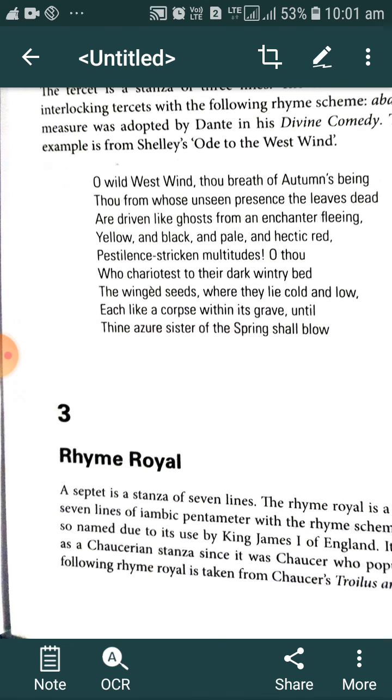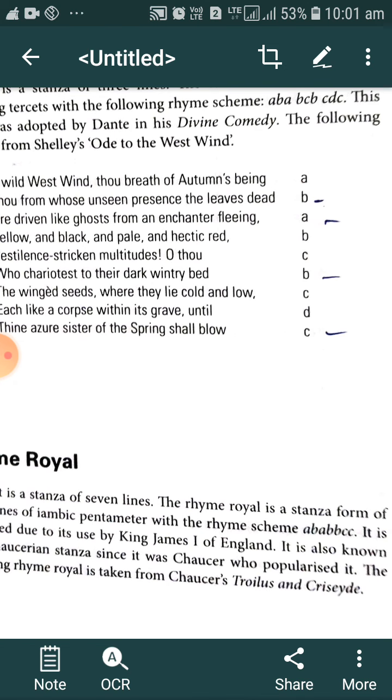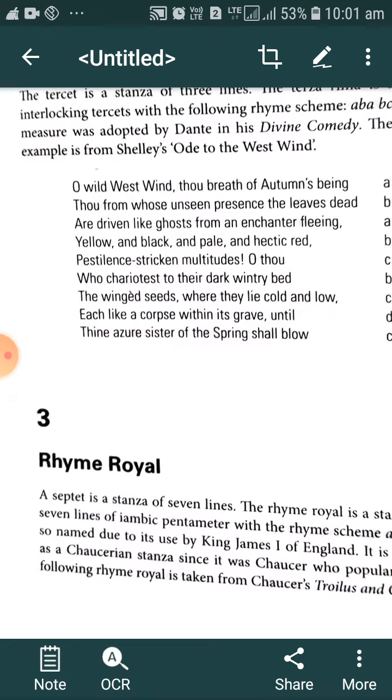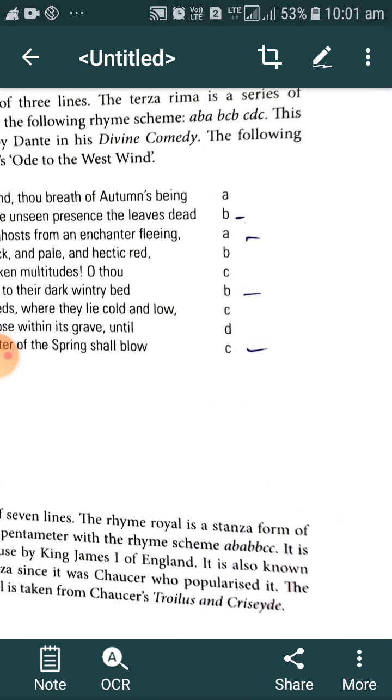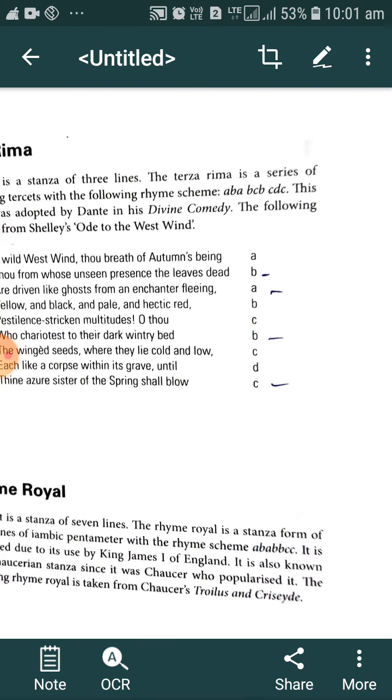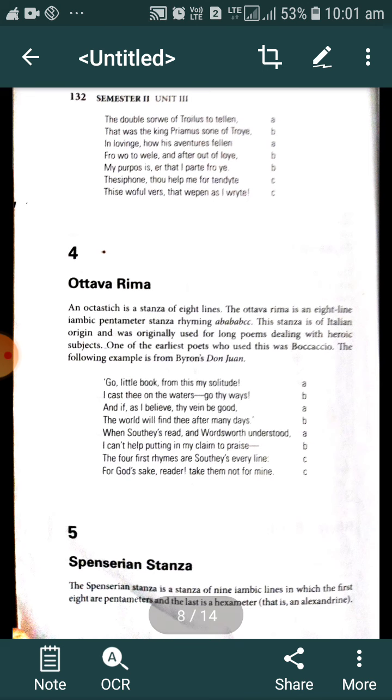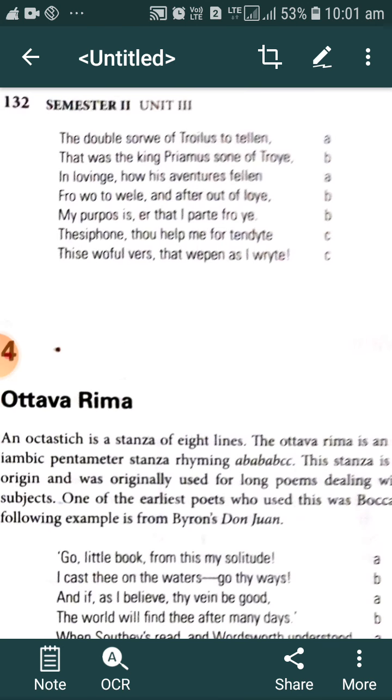The following rhyme royal is taken from Chaucer's Troilus and Cressida. In this poem, he has used this stanza form. So we can observe the rhyming scheme.